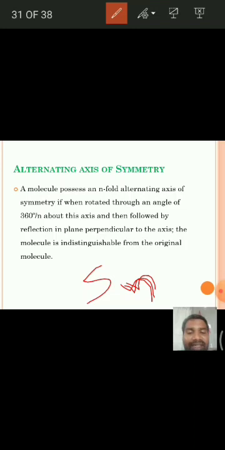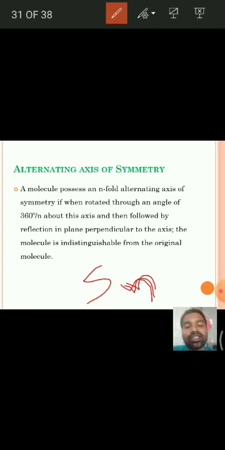Then if we get the identical molecule, or indistinguishable molecule from the original, then the molecule is said to be having alternating axis of symmetry. That means in this alternating axis of symmetry, we are performing two operations. The first one is rotation through an axis by 360 by n degrees, then followed by reflection through the plane which is perpendicular to the axis. If we get the identical molecule, then the molecule is said to be having alternating axis of symmetry.